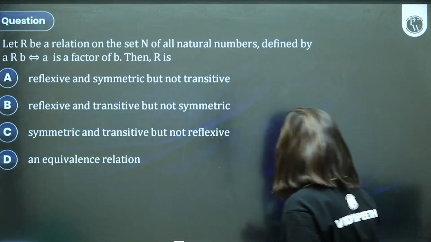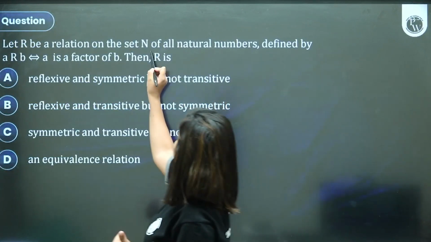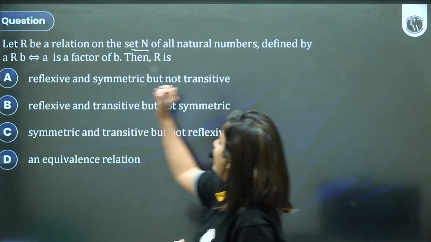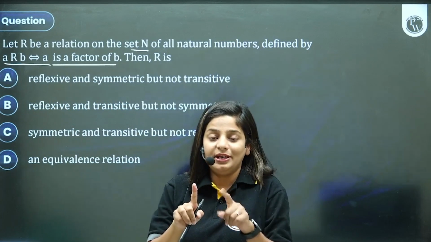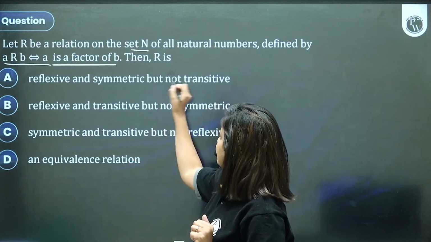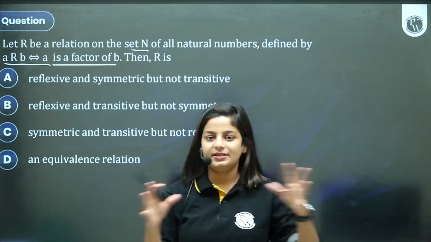Let's get started, guys. Here are the questions. The first question to begin with is, let R be a relation on the set of natural numbers defined by A is related to B if A is a factor of B. What is the relation between A and B? A is a factor of B. Then, is it reflexive, symmetric, transitive? You have to figure that out.